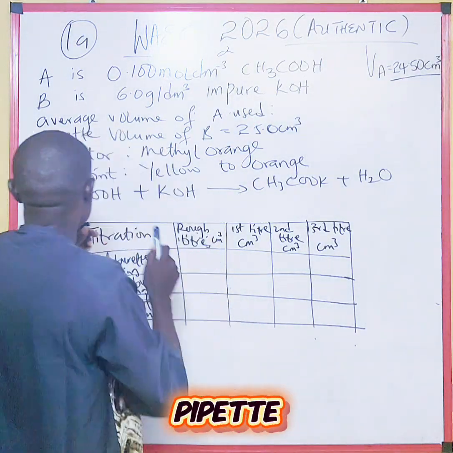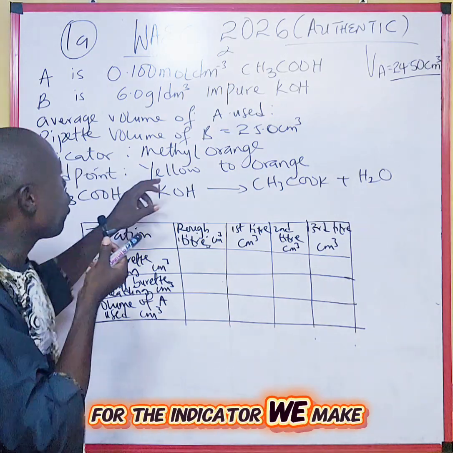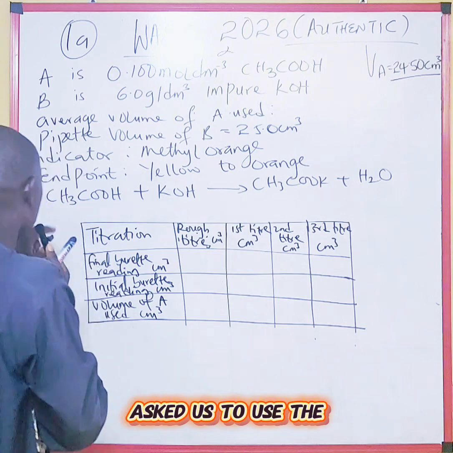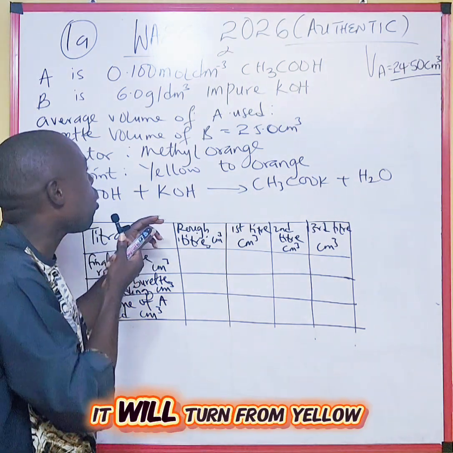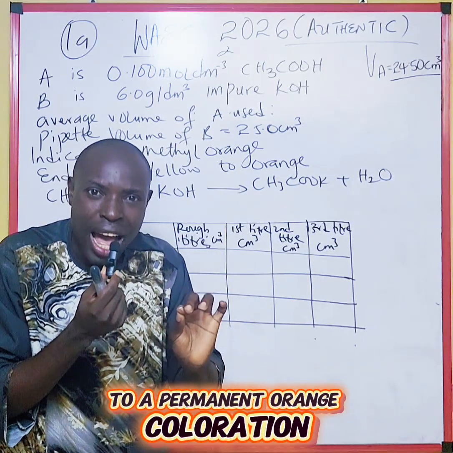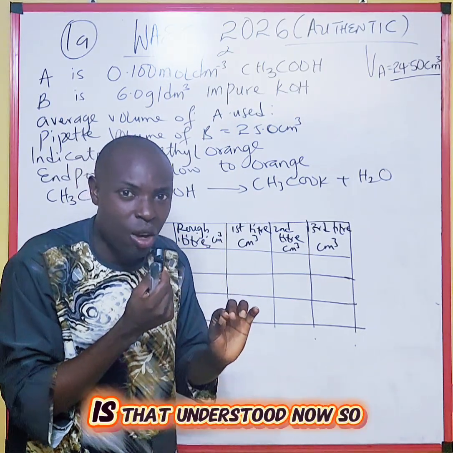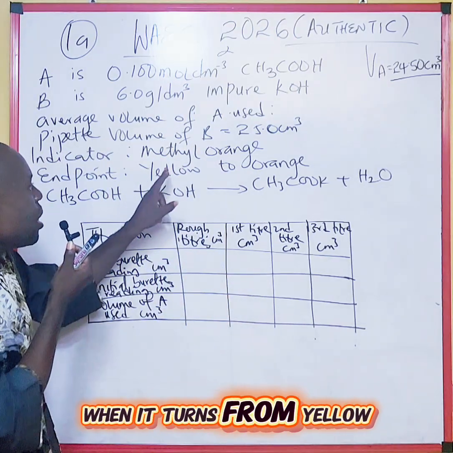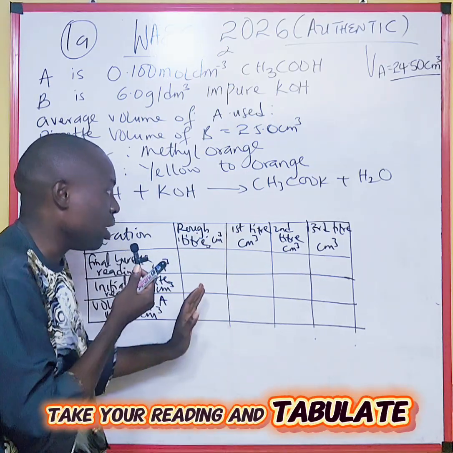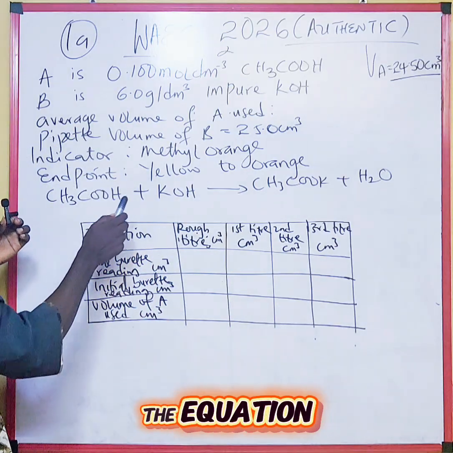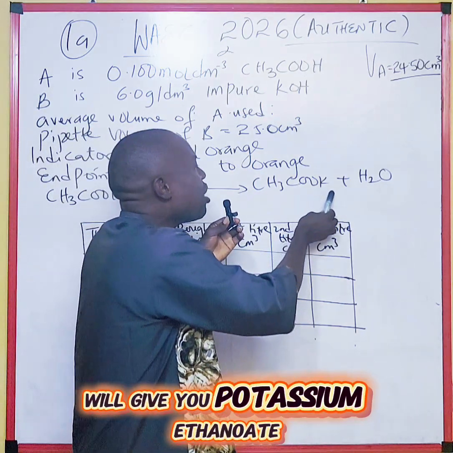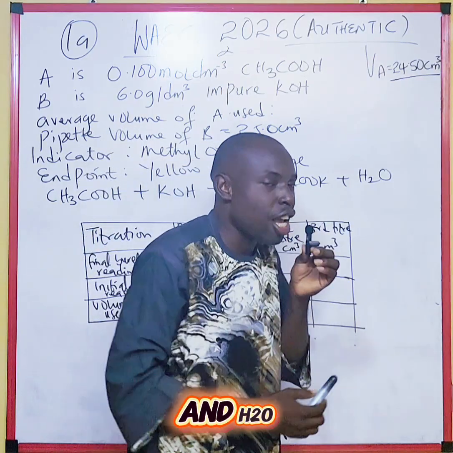That's the volume of the pipette. For the indicator, we make use of methyl orange because that is what WAEC asks us to use. The endpoint will turn from yellow to a permanent orange coloration. So when it turns from yellow to orange, then you stop, take your reading and tabulate. The equation, you will put like this: ethanoic acid plus potassium hydroxide will give potassium ethanoate and H2O.